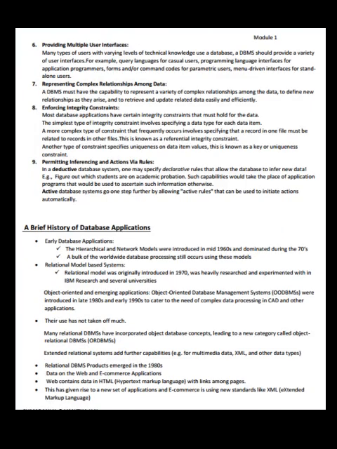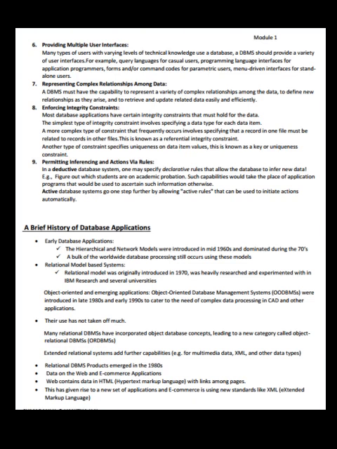Providing multiple user interfaces. Many types of users with varying levels of technical knowledge use a database. A DBMS should provide a variety of user interfaces, for example, query languages for casual users, programming language interfaces for application programmers, forms and/or command codes for parametric users, menu-driven interfaces for standalone users. Representing complex relationships among data: a DBMS must have the capability to represent a variety of complex relationships among the data, to define new relationships as they arise, and to retrieve and update related data easily and efficiently.